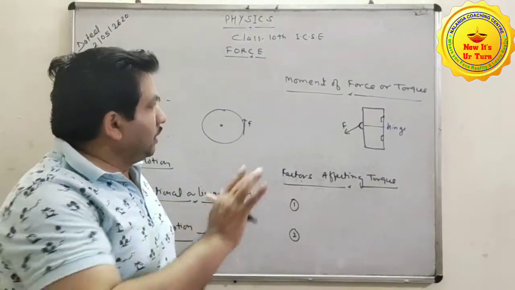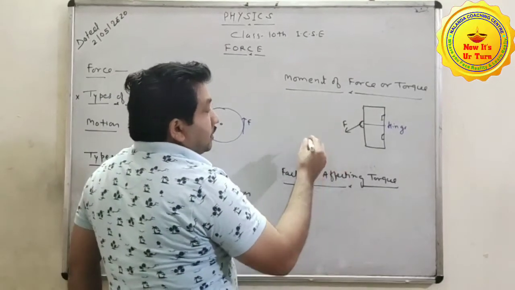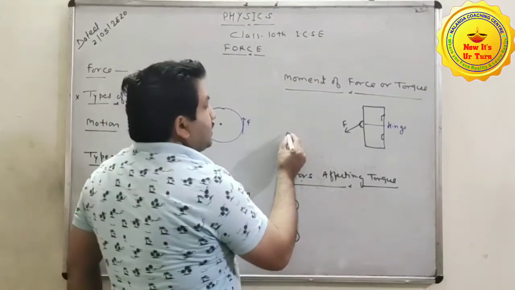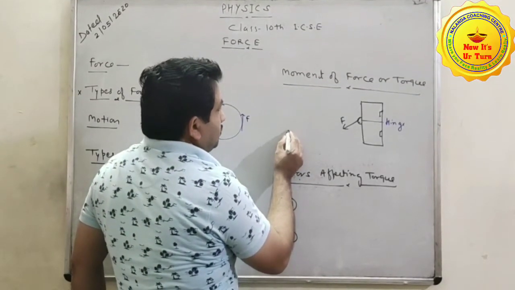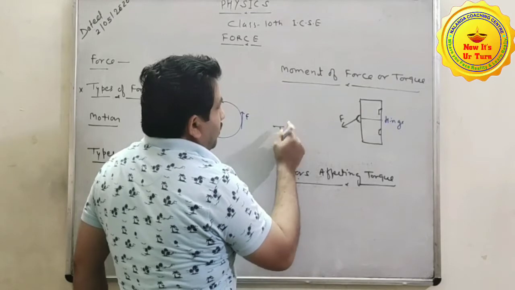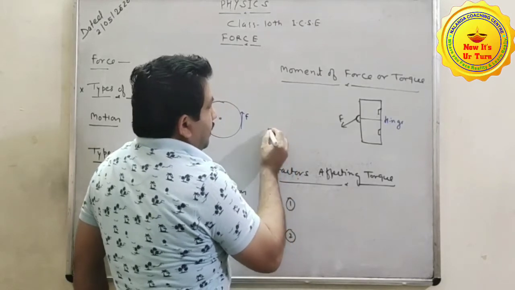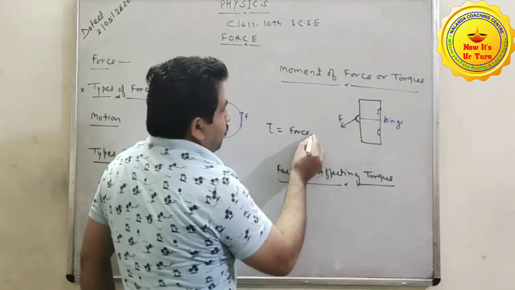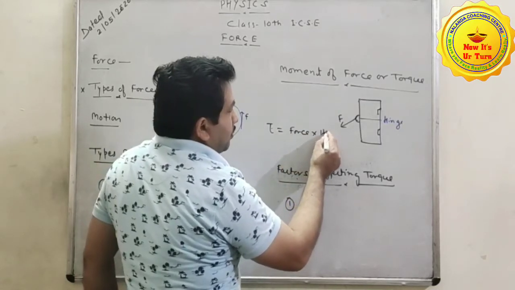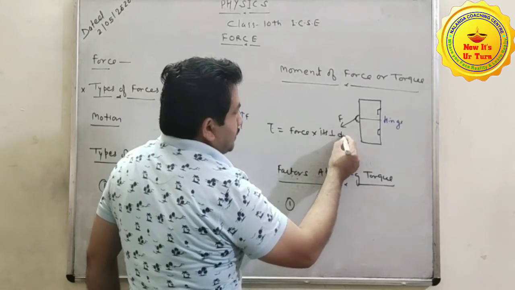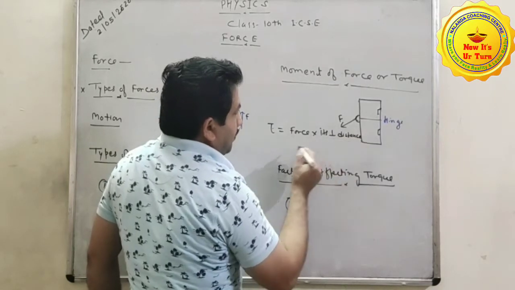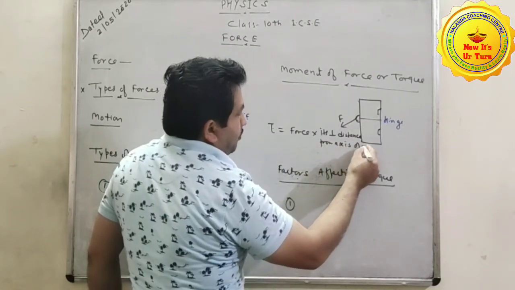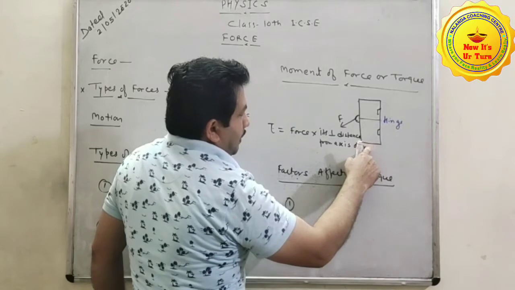Clear? Here the moment of force, how do we measure this? This one we measure as tau is equal to force into its perpendicular distance from the axis of rotation.